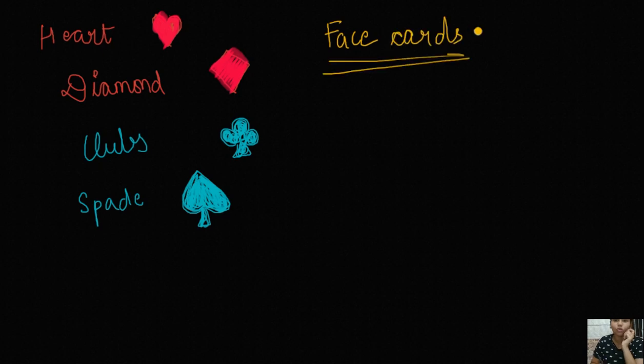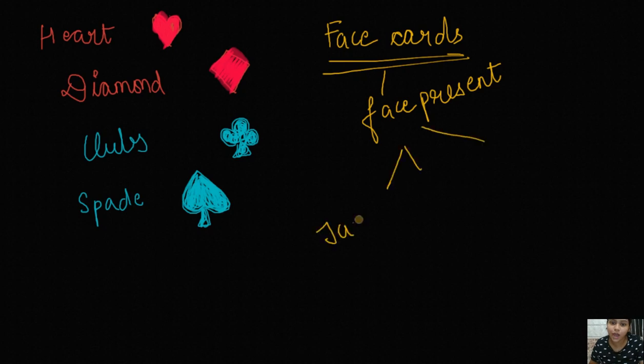Now let me tell you about something else, what the face cards are. Face cards are those cards which generally have a face present on them. There are three types of face cards. They can be jack, queen, and king, which are represented by J, Q, K respectively in the deck.